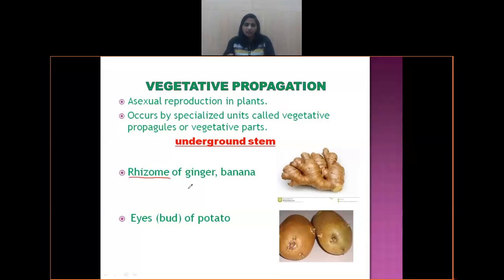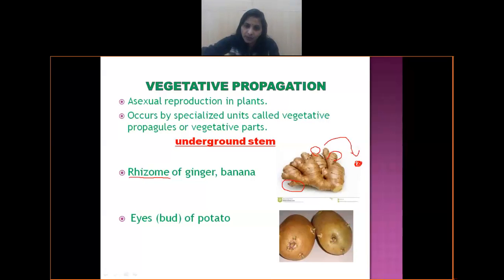The ginger we have at home, when it is kept, small buds will start developing, and these buds will detach from the parent plant. They will fall on a suitable substratum and germinate into a new plant. That is how they are propagating.